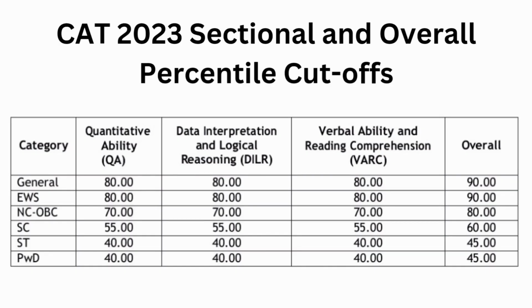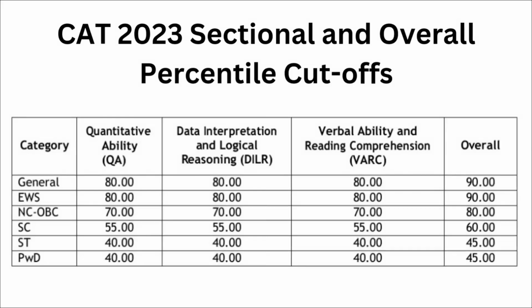Now coming to the selection criteria for IIM Indore. There is a minimum CAT percentile required according to the category. For the general category, it is 80 percentile in the quantitative ability, DILR and VRC sections, and overall it is 90 percentile. For the EWS category, it is the same as the general category. For NCOBC it is 70 percentile in all three sections and 80 percentile in your CAT entrance examination.